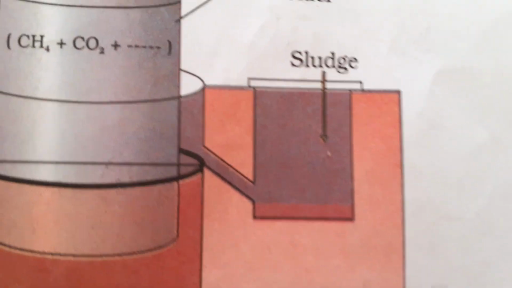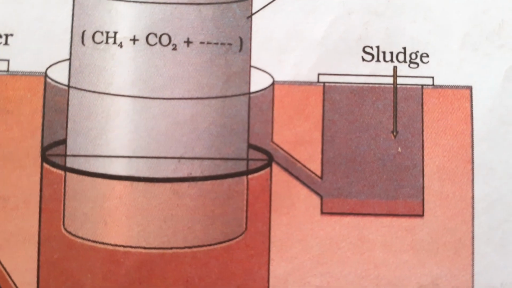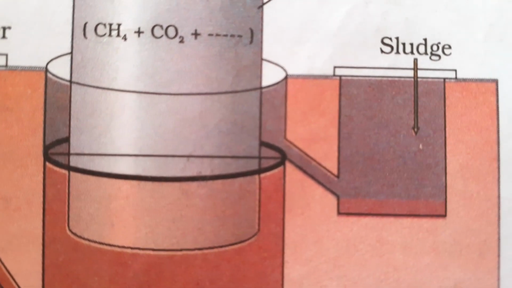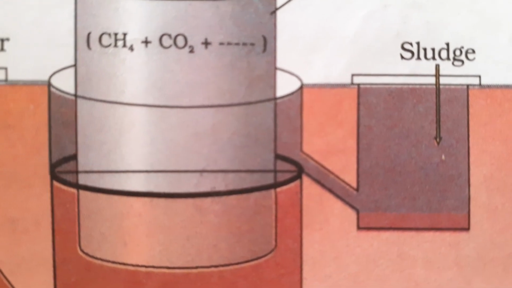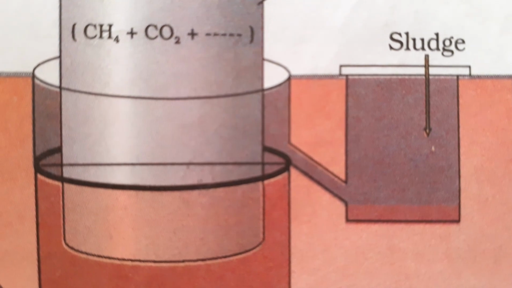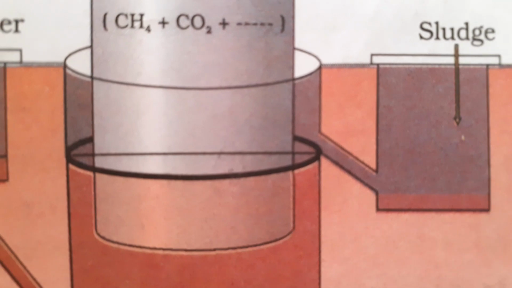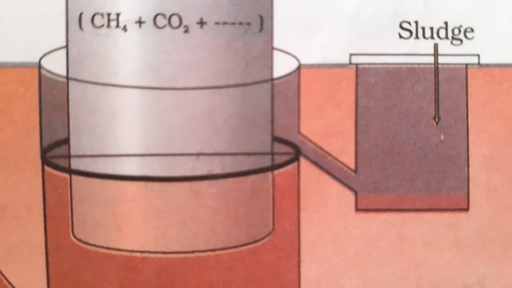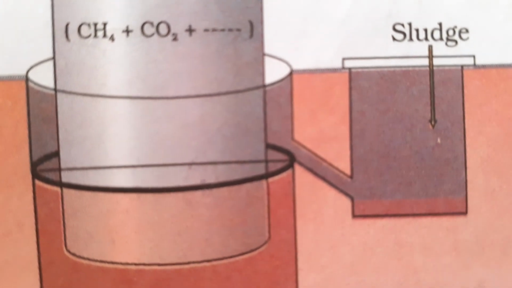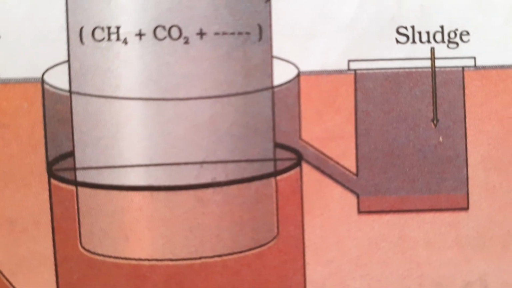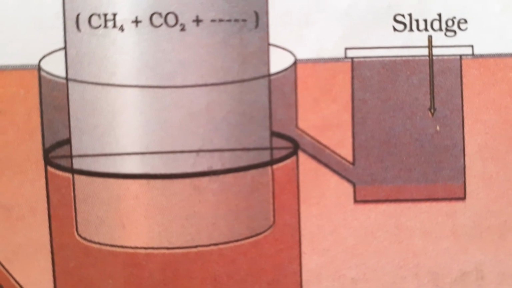The outlet pipe delivers the gas which can be used for cooking or lighting. Now see the other part. Whatever unwanted remaining slurry is present is collected in another tank and you call it sludge. So this is the spent sludge, that means the remaining sludge which is left over after the production of the gas. And this sludge, can we use it? Yes. We can use even this remaining sludge or the waste as a fertilizer. So you can apply it to the agricultural lands, and this is a source of fertilizer for the plants.